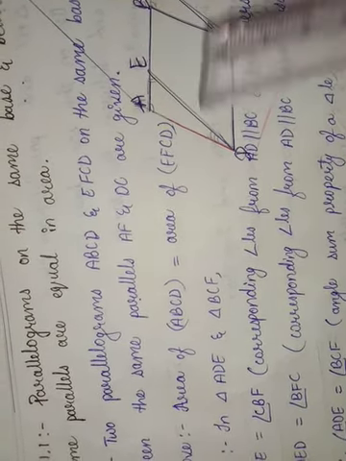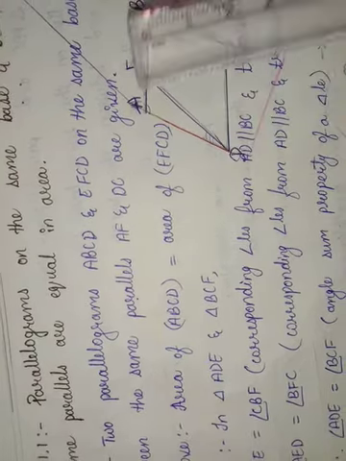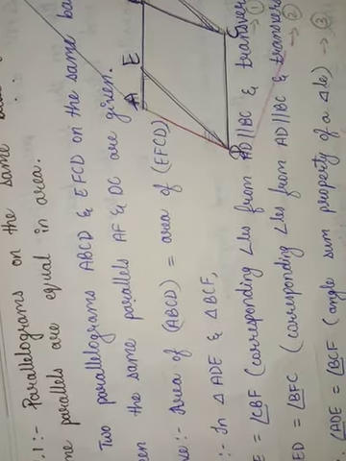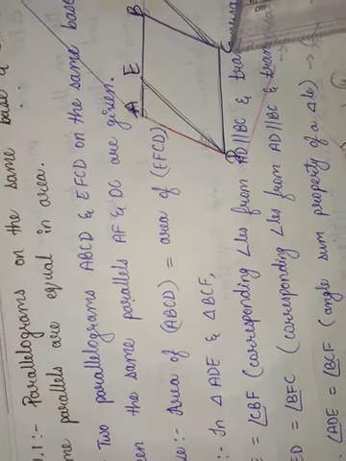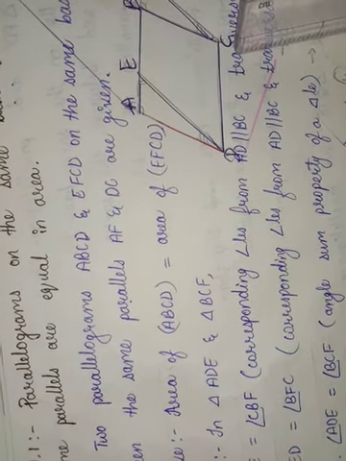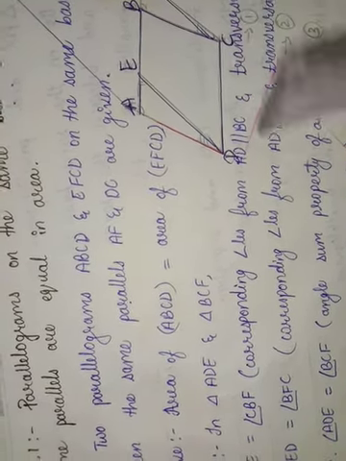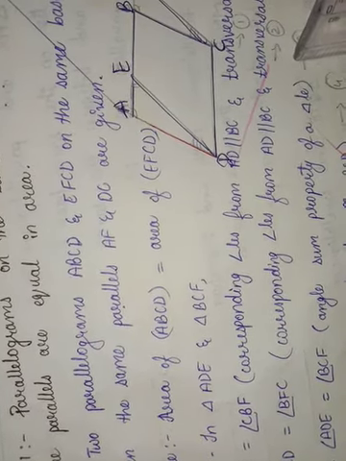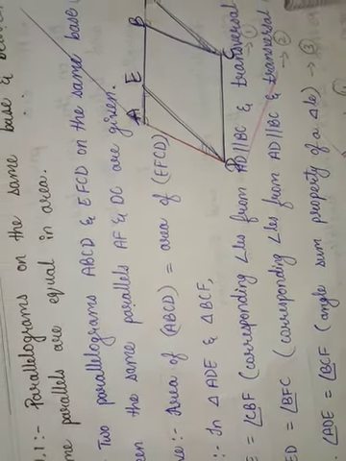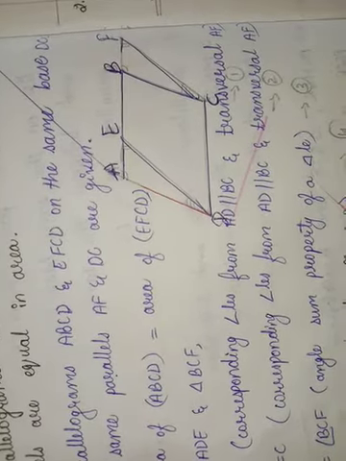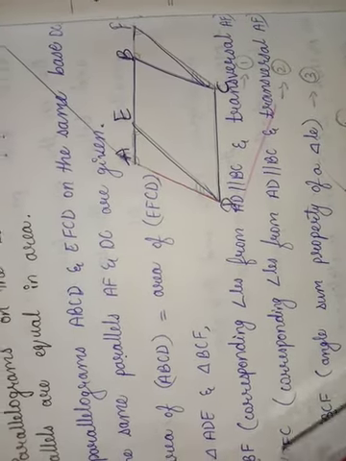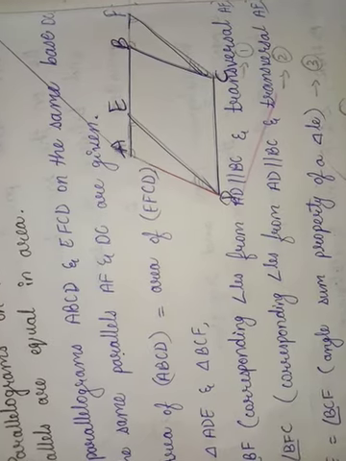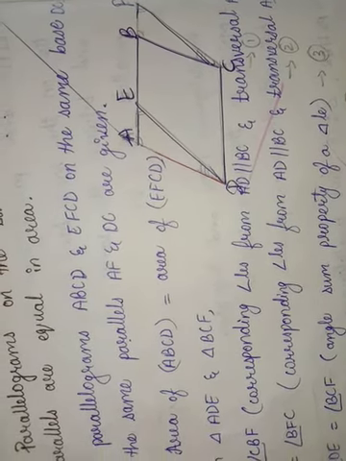Again one more angle, angle AED is equal to angle BFC, corresponding angles from AD parallel to CF and transversal AF.